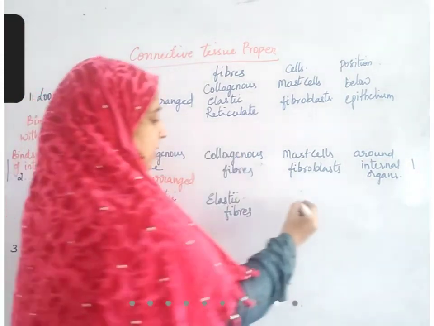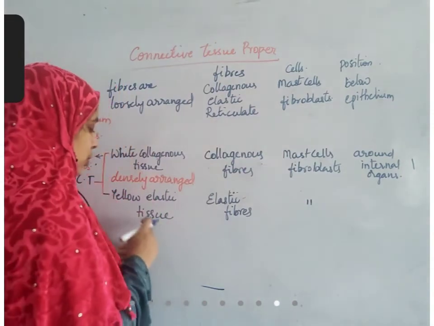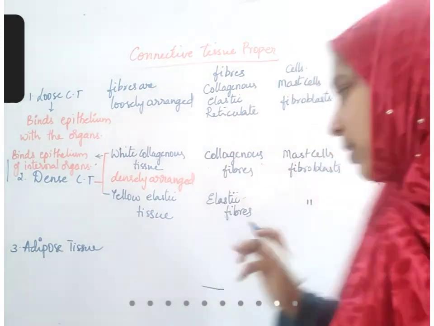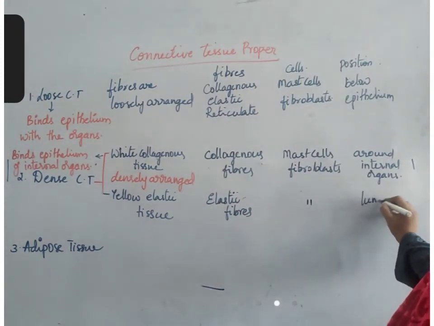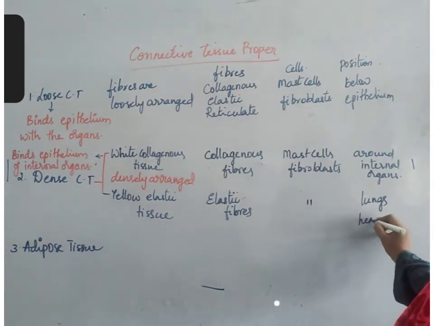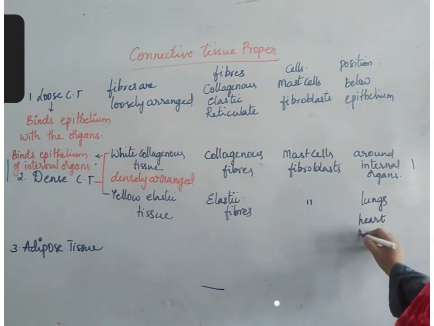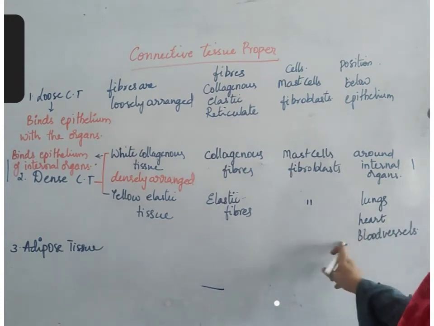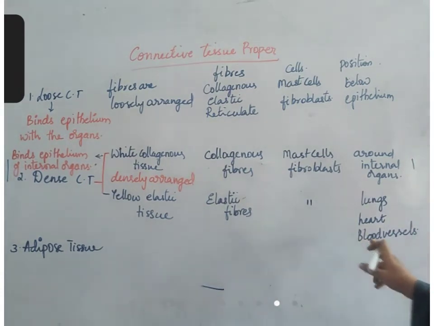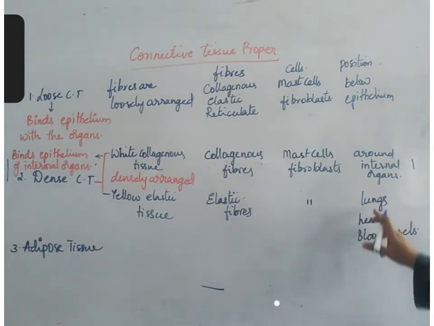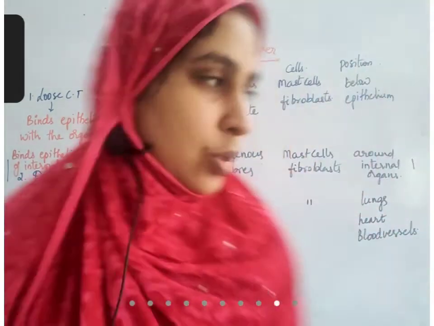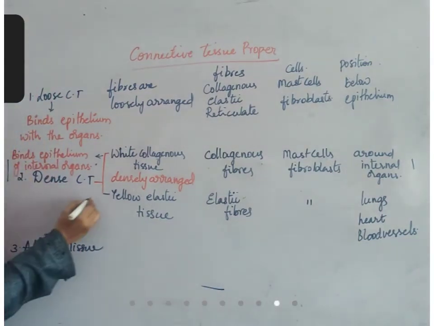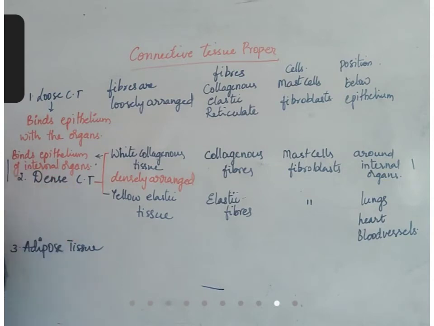Here also fibroblasts and mast cells are present. Wherever there is elasticity, for example lungs, which expand, contract, and relax. Around lungs it is present, around heart it is present, around blood vessels it is present. So this type of connective tissue which has elasticity is present around the organs which contract and relax. So it also helps in binding that internal organ.